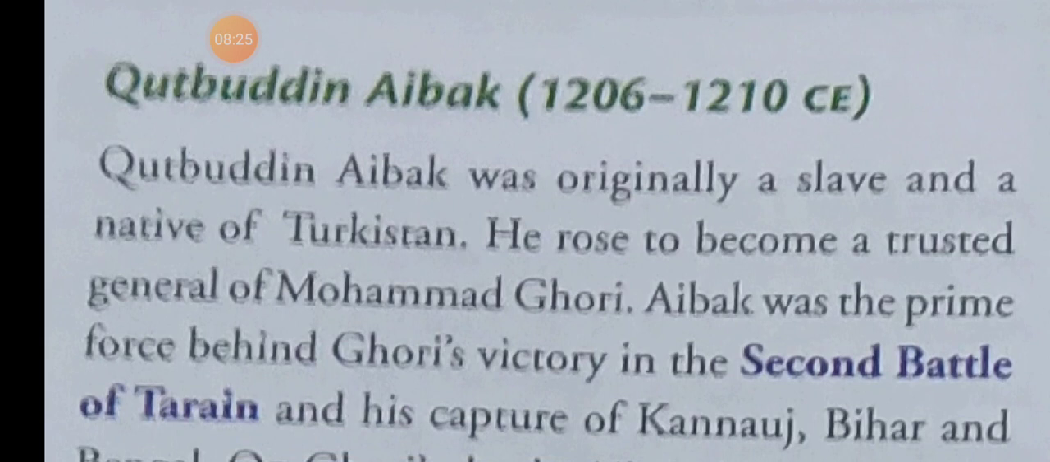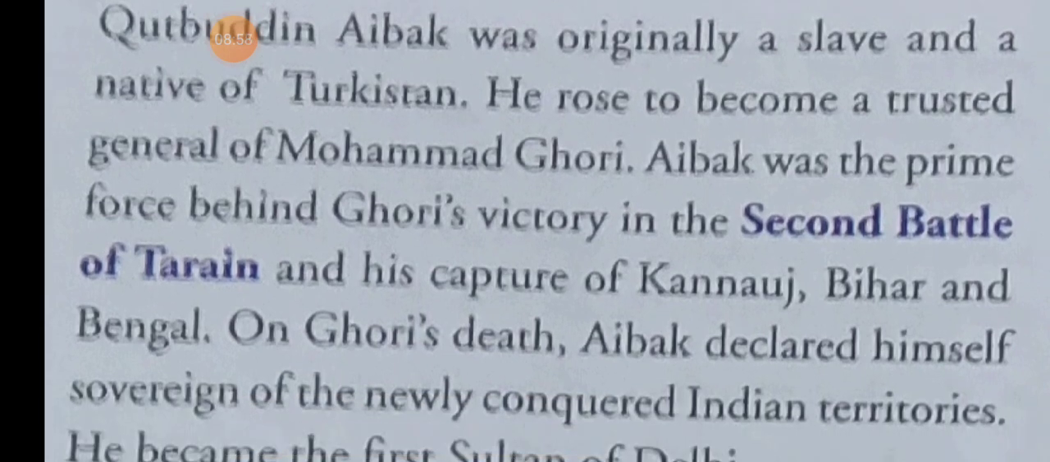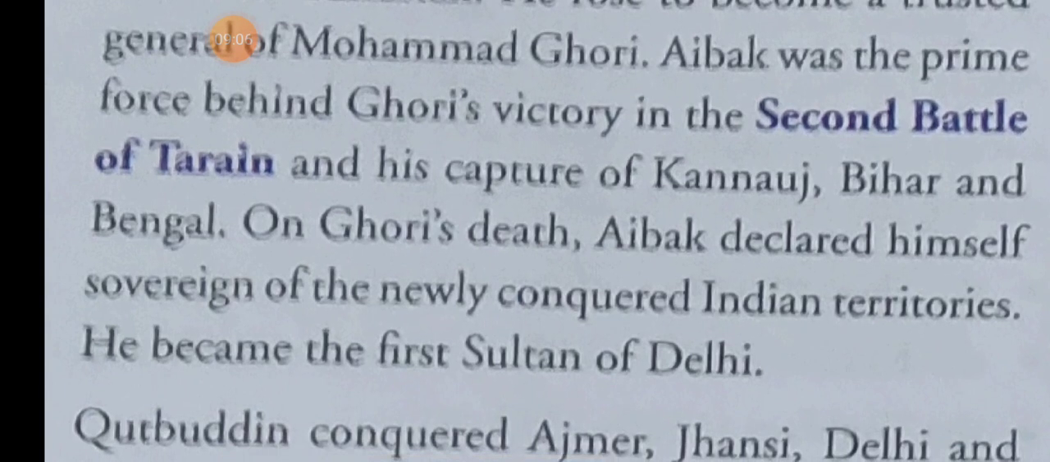The first ruler of the Slave dynasty was Qutbuddin Aibak. He was originally a slave and a native of Turkestan. Turkestan is the name of a country, and native means the person who belongs there. For example, we are natives of India. He rose to become the trusted general of Muhammad Ghori, meaning a very loyal person. Aibak was the prime force behind Ghori's victories in the second battle of Tarain, and he captured Kannauj, Bihar and Bengal for Ghori.